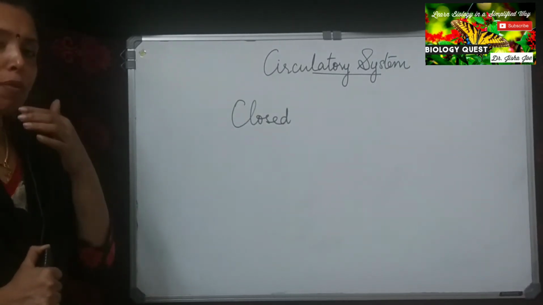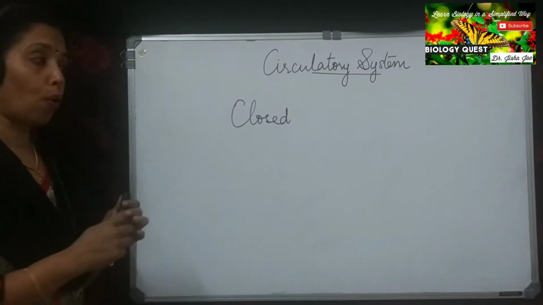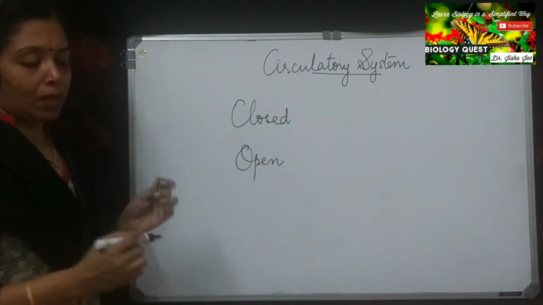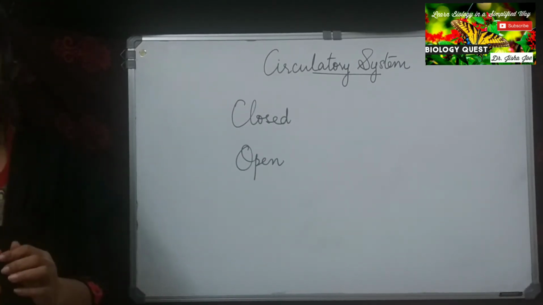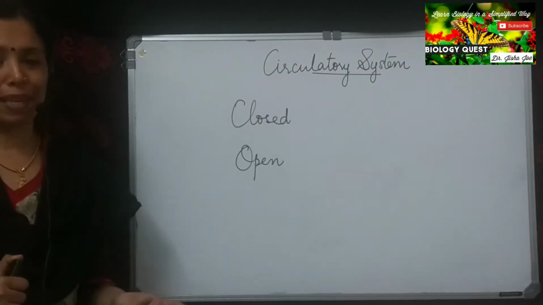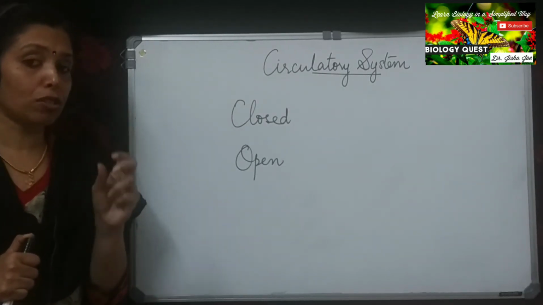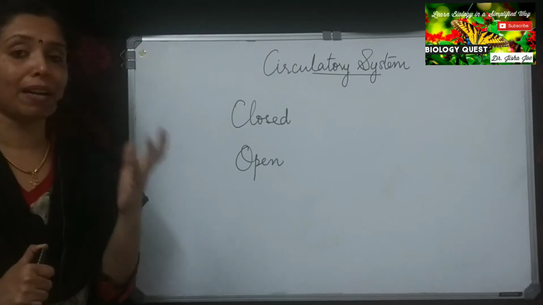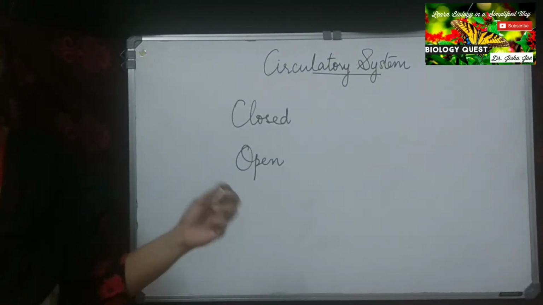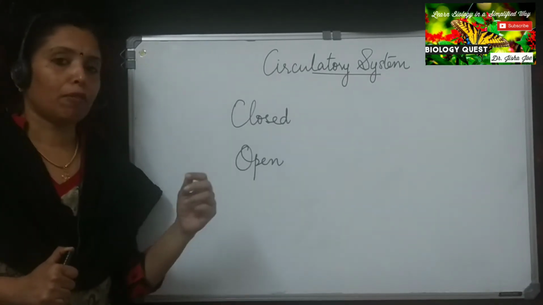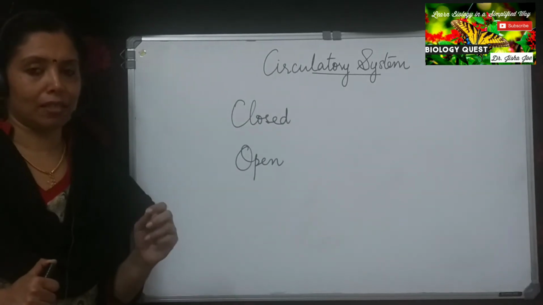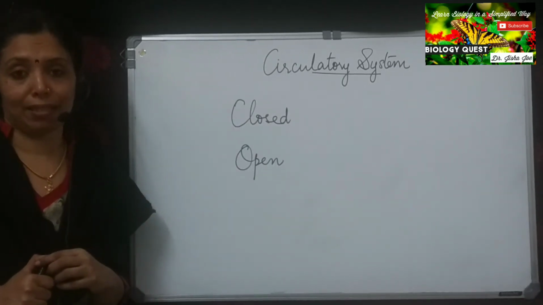Whereas the second type of circulatory system is the open circulatory system. In this type, the blood does not flow through blood vessels. No blood vessels are present there, but blood flows through open spaces in the body, as we can see in the case of insects.